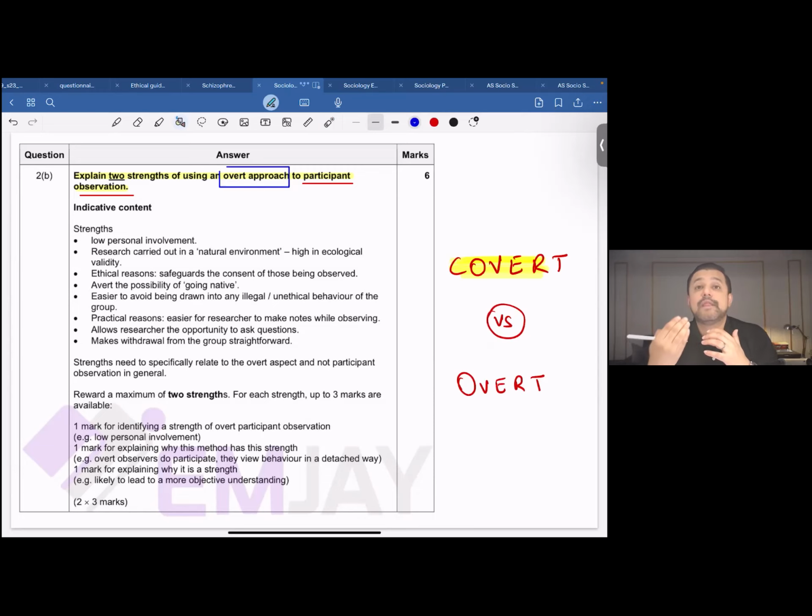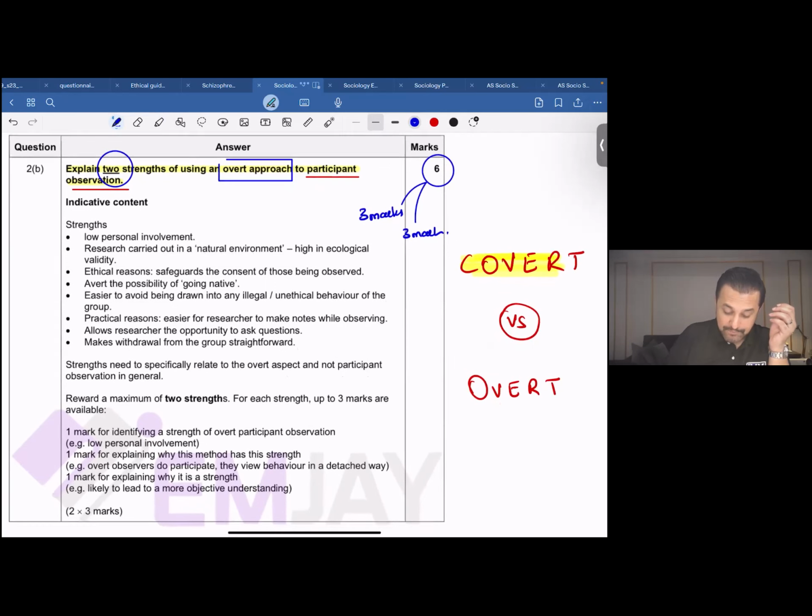And then the next thing that you should remind yourself of is, oh, this is a 6 mark question, and how is it that you'd be able to score a 6 on 6 on this? Remember, this is a 6 mark question where they're asking you about 2 strengths. Like I keep on saying, for this, consider this as 2 different questions of 3 marks each, right? Now, taking this ahead, let's have a look at indicative content.